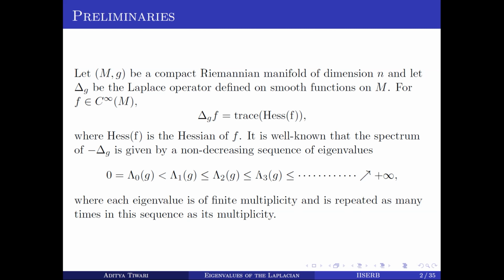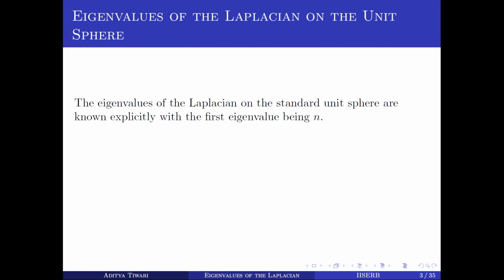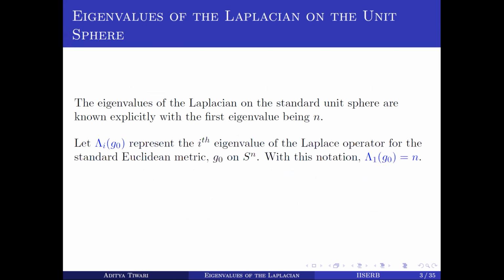Let's look at an example. If we look at the spectrum of the Laplacian on the unit sphere S^n, for any dimension the first eigenvalue is n. We define the notation: the i-th eigenvalue of the Laplace operator we call λ_i(g_0), where g_0 is the standard Euclidean metric on S^n.